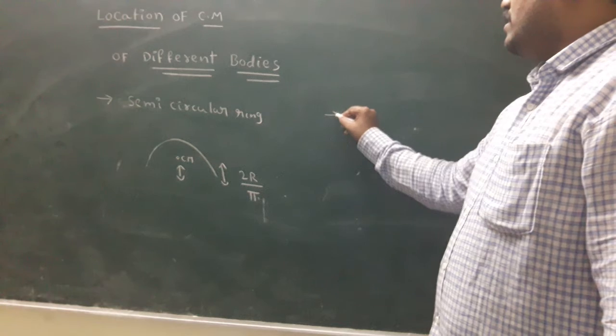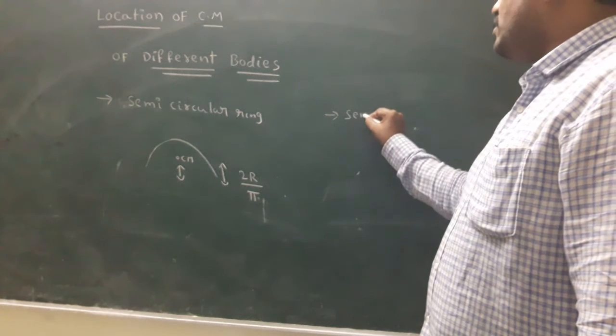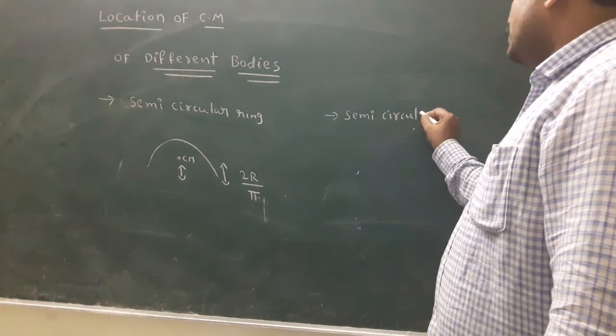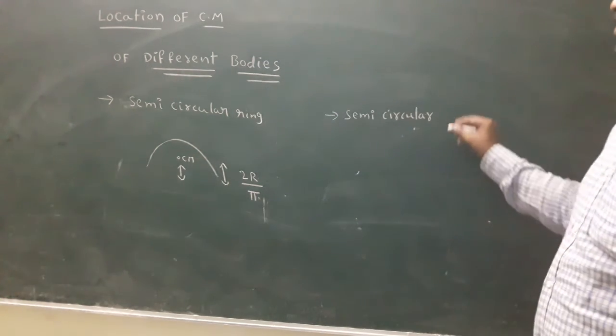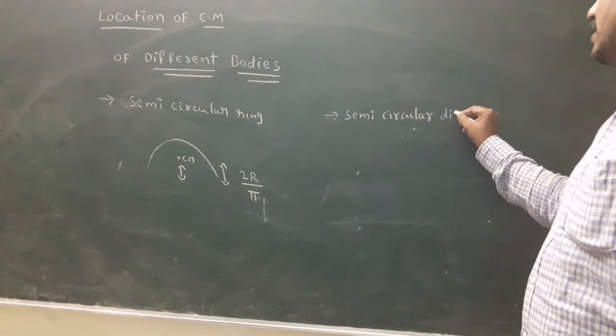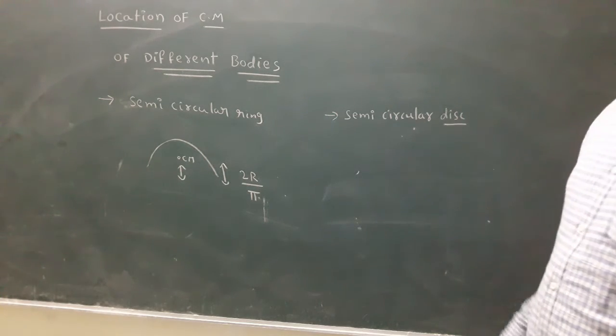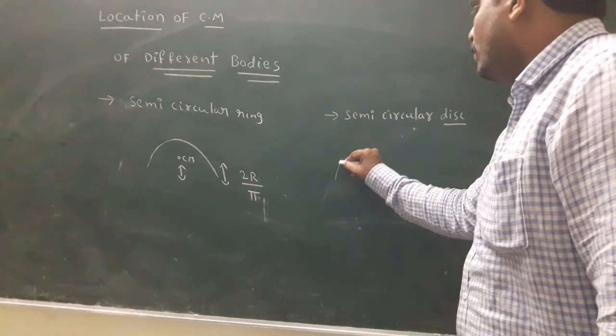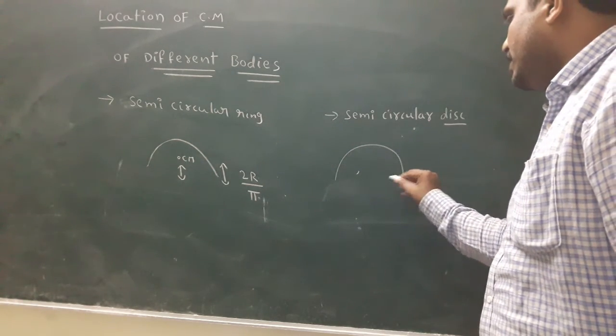Next, I discuss the semicircular disc. What is the difference between ring and disc? Ring has no mass inside. Disc has mass present.